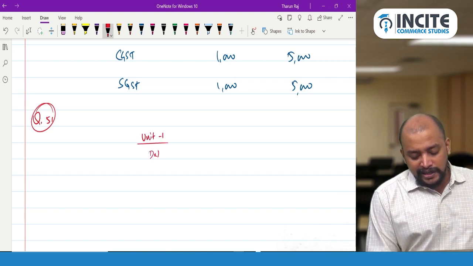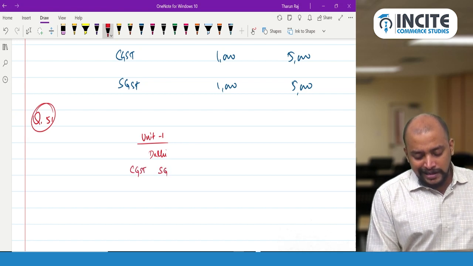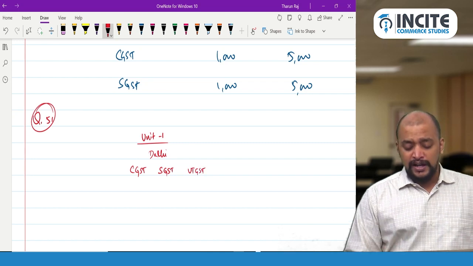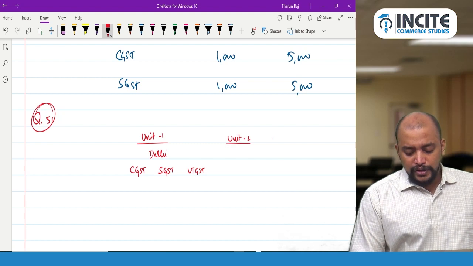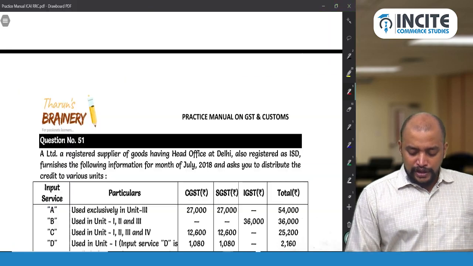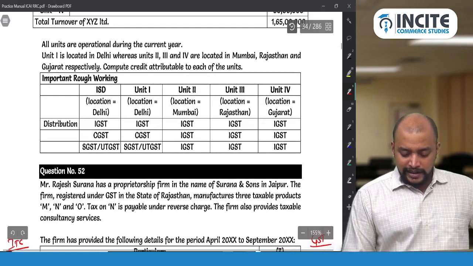Unit 1 is in Delhi. So here you take CGST, SGST and UTGST. Whereas Unit 2, Unit 3 and Unit 4 are in Mumbai, Rajasthan, Gujarat.